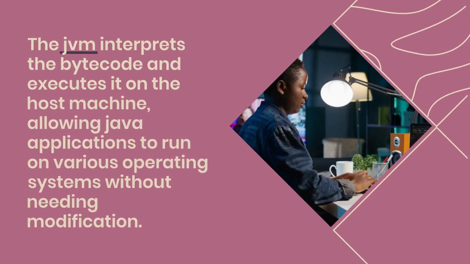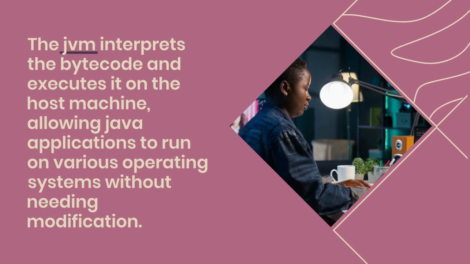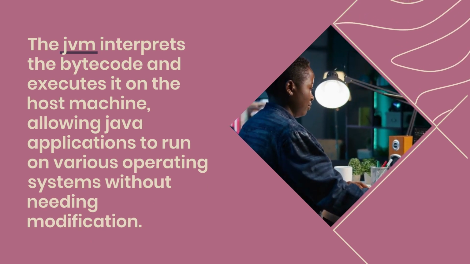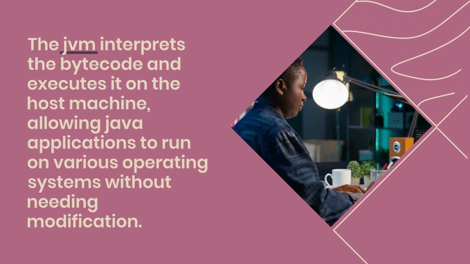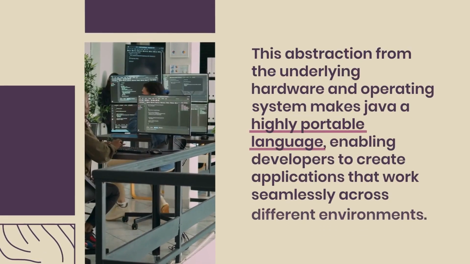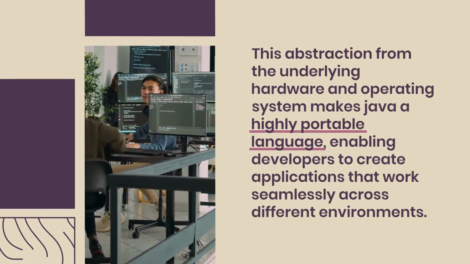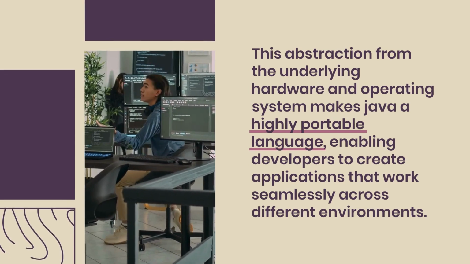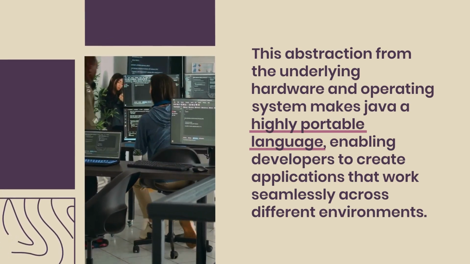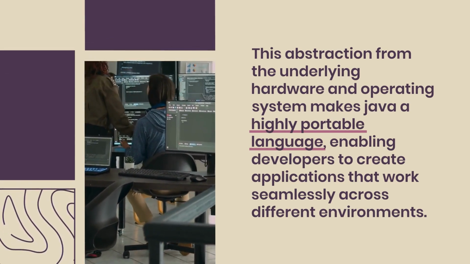The JVM interprets the bytecode and executes it on the host machine, allowing Java applications to run on various operating systems without needing modification. This abstraction from the underlying hardware and operating system makes Java a highly portable language, enabling developers to create applications that work seamlessly across different environments.